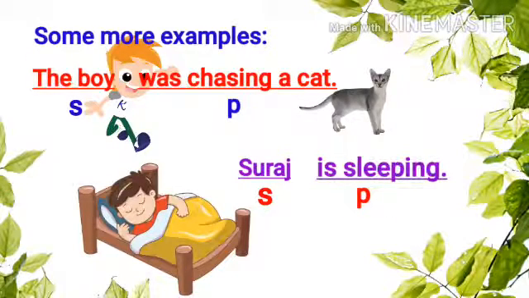Then some more examples. The boy was chasing a cat. The boy is subject and was chasing a cat is predicate. Suraj is sleeping. Suraj is subject and is sleeping is predicate.